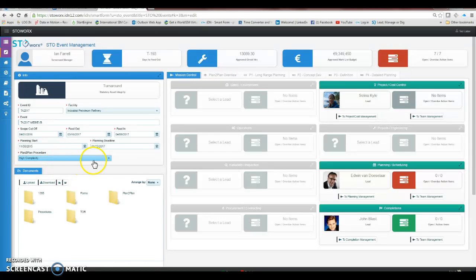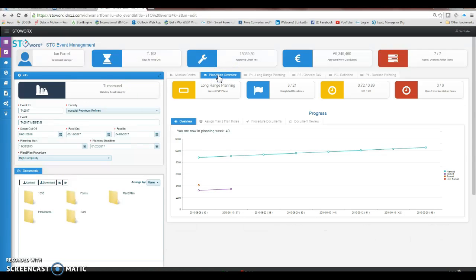By choosing high complexity, the computer will select the feed out date and work backwards to establish the first kickoff meeting and all the subsequent milestones in a gated process that need to be achieved over an 18-month period. And this is completely customizable by the owner or the user. So I'm going to go in here and click on the in mission control on plan to plan.